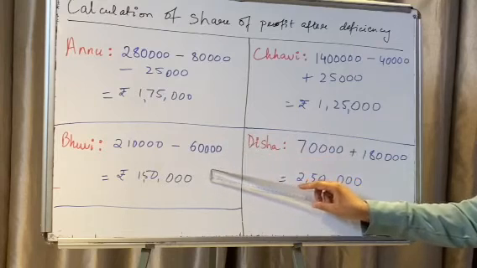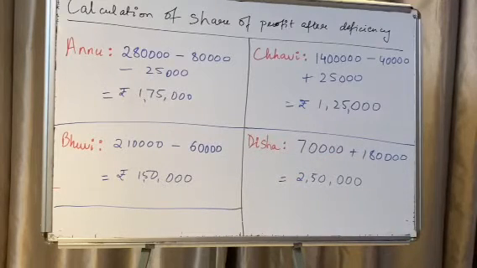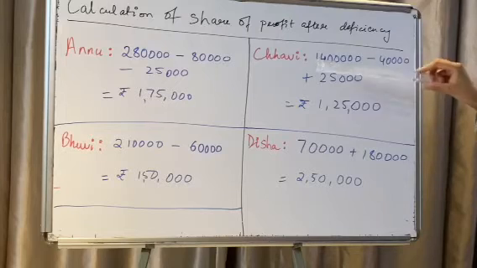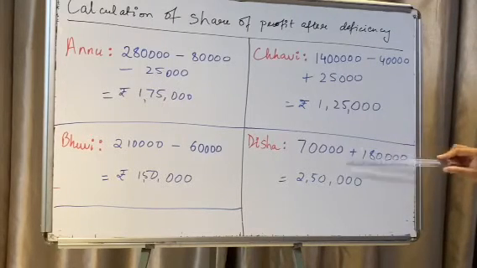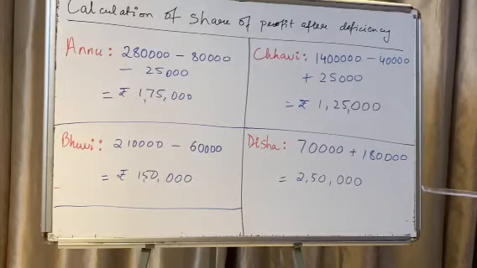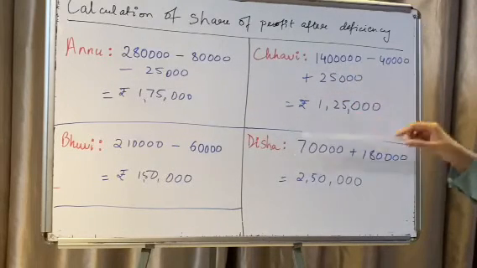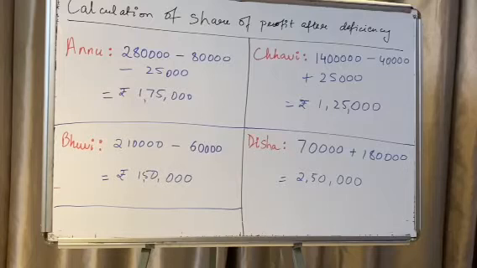So her share of profit was 1,50,000 after the calculation. Chavi, 1,40,000 was her actual share of profit. From that, she gave 40,000 to Disha, that was 1 lakh, and then I add 25,000 to that, so I get 1,25,000 for Chavi. Disha 70,000 plus 1,80,000 as borne by Anu, Bhavi and Chavi, so 2,50,000. All these will be debited to the PL appropriation account.